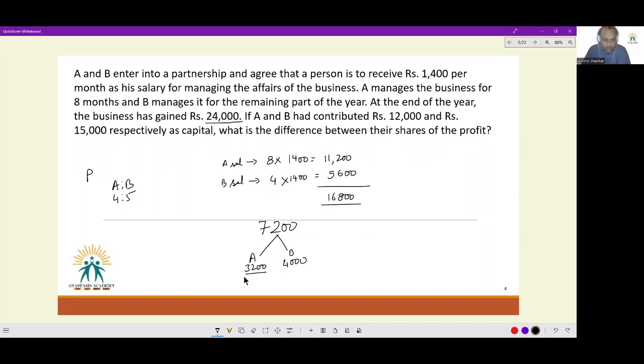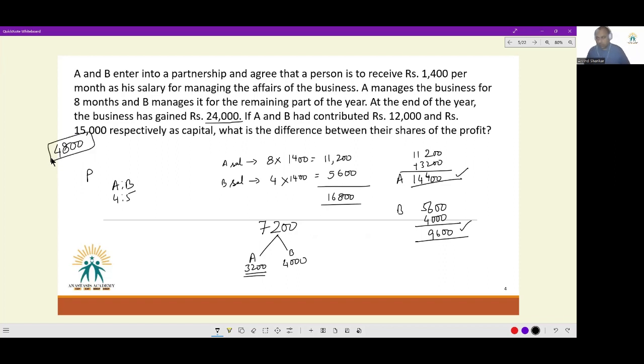A's share of the profit: this is 3,200 that he's getting as a share and 11,200 for managing. So his total share will be 11,200 plus 3,200, which adds up to 14,400. This is how much A will get. B will get 5,600 from his salary and 4,000 out of the remaining 7,200. So he gets 9,600. Now we need the difference between these two numbers. The difference between these two numbers is 4,800, and that is the difference between their shares of the profit.